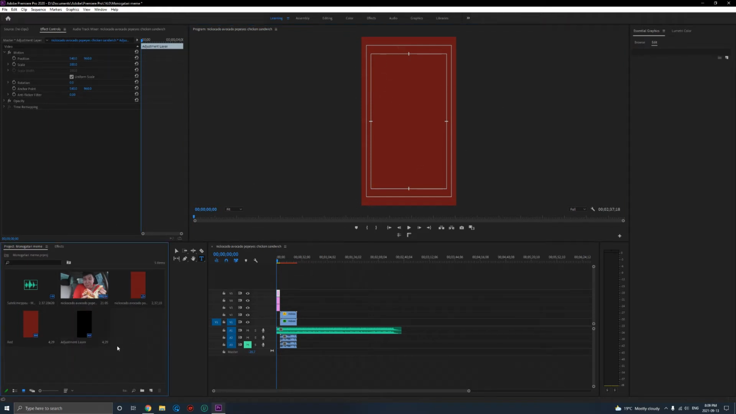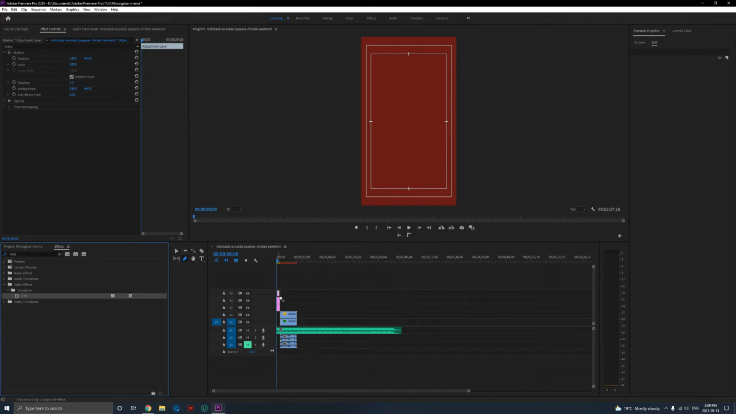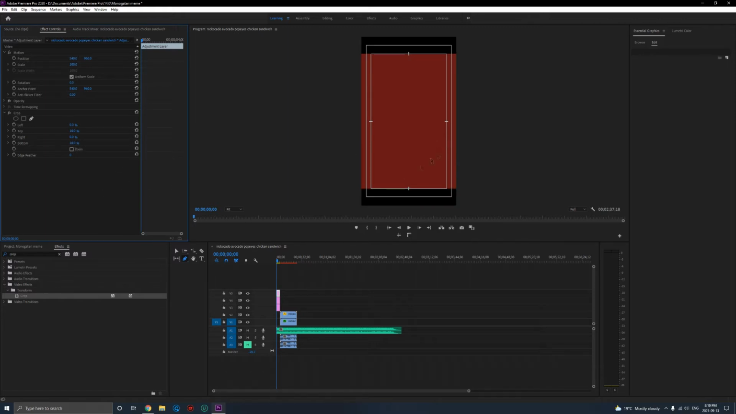Alright, so what we're gonna do now is add some black bars to this red text over here. So make an adjustment layer, put it on top of the red bars, and after that, go to effects, search up crop, and drag it onto the adjustment layer. Perfect. And once you have crop, go to the effect controls for the adjustment layer, and just put the top and the bottom to 10%. And there you go. You got some black bars.